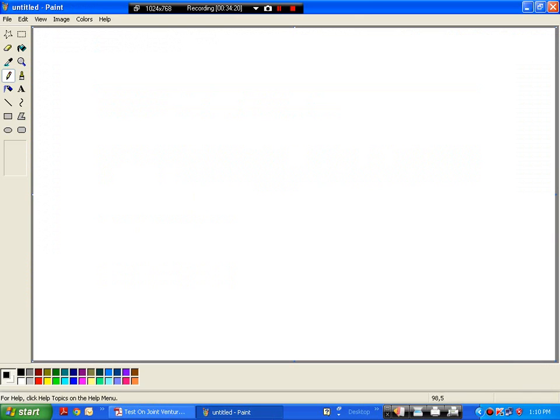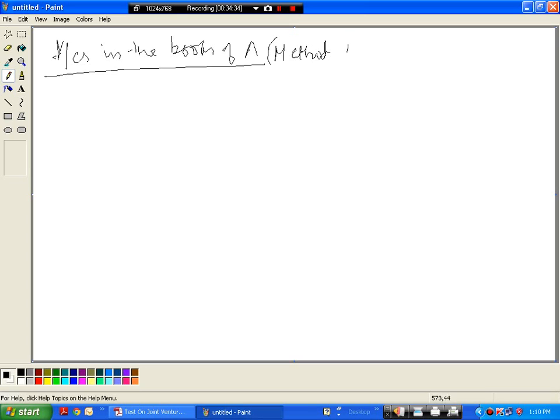Let us prepare the accounts in the books of A. Okay, so we are now using method 2 to prepare the accounts in the books of A, where all the transactions relating to the JV are recorded in A's books.